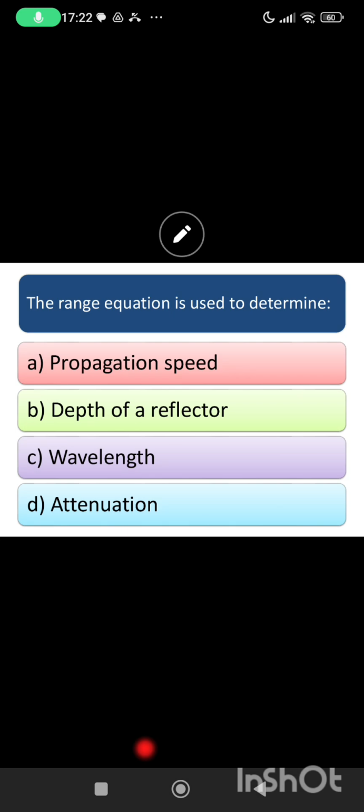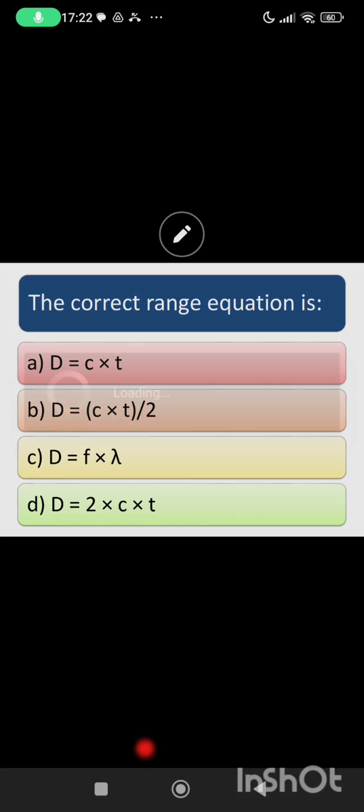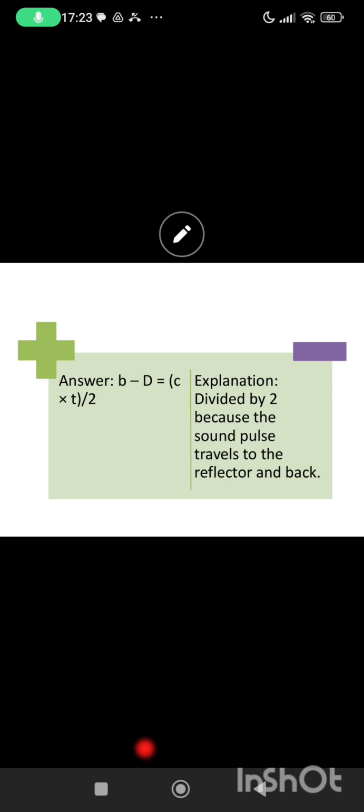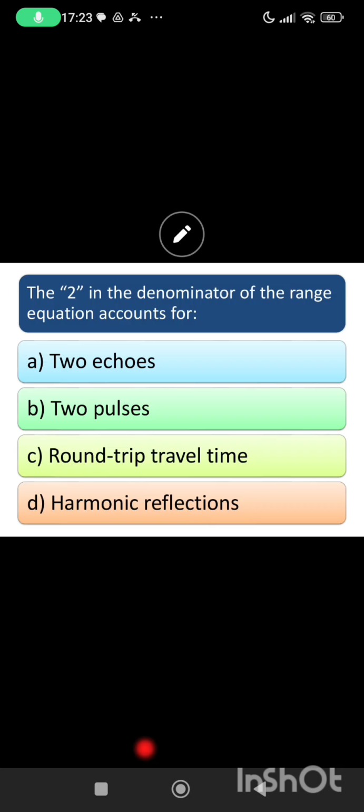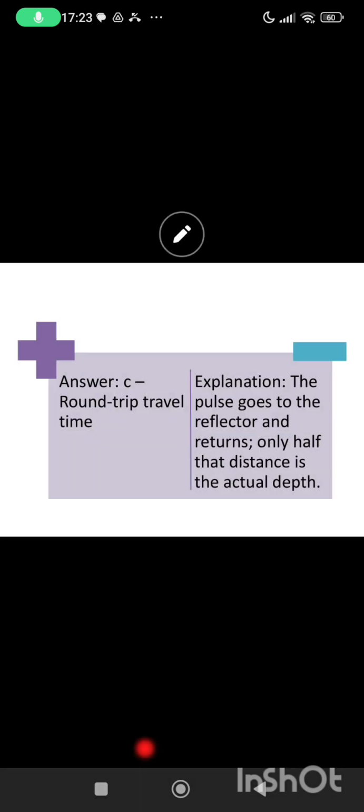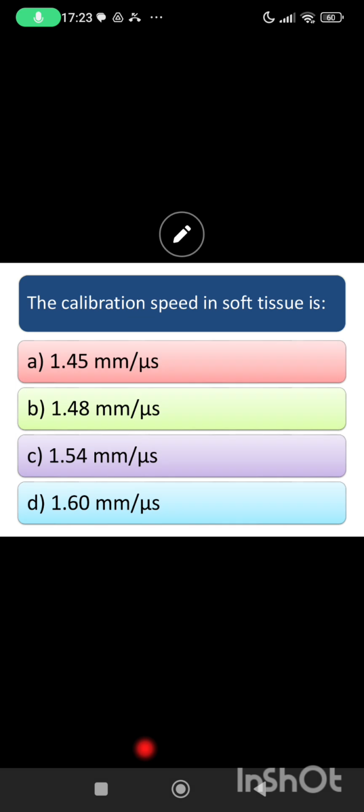Okay, now there are questions. First one is, the range equation is used to determine the depth of a reflector. Exactly, depth of a reflector. The correct range equation is B. Yes, depth is equal to speed multiplied by time divided by 2. The 2 in the denominator of our range equation accounts for round trip travel time. The calibration speed in soft tissue is C.